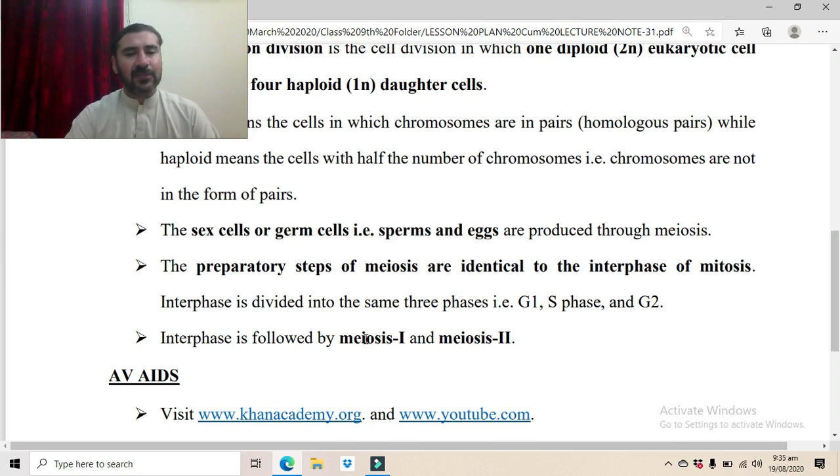The interphase is followed by meiosis 1 and meiosis 2. So in the case of meiosis, there will be two major steps after the interphase. That will be meiosis 1 and meiosis 2. We will study these two in detail in the next lectures.